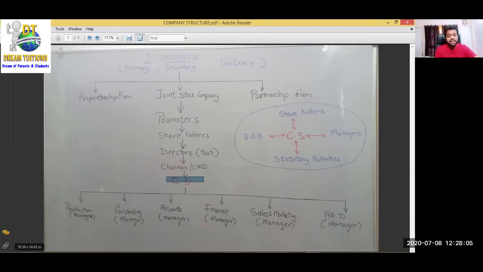So the company secretary is an important post in the joint stock company. See this chart. The company secretary is a both-way communication. The company secretary looks after the shareholders, the board of directors, and all the department managers. And the company secretary looks after the statutory authority. What is statutory authority? Statutory authority means all the government offices. Whatever government offices look after the working of the company, the company secretary has to submit all the documents from time to time and complete all the formalities.